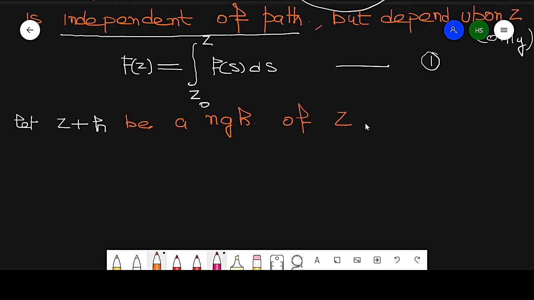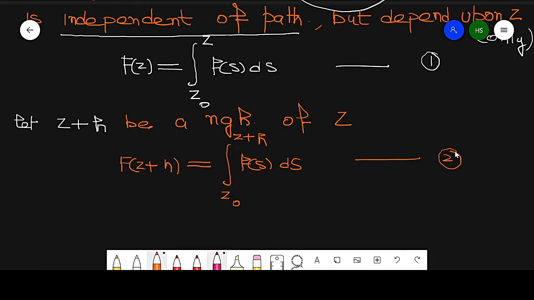So in this formula, we can define the value of F of z plus h, which is equal to the integration from z0, the fixed point, to z plus h of f of s ds. This is equation number 2.